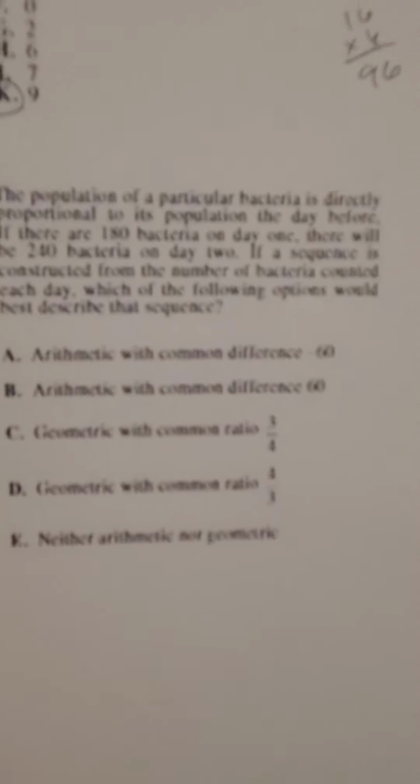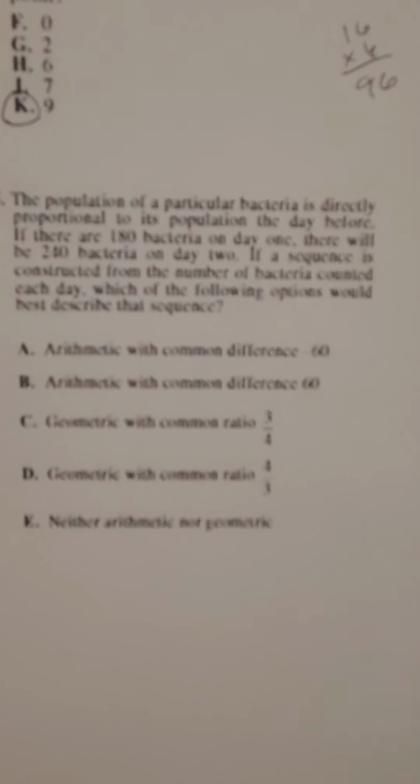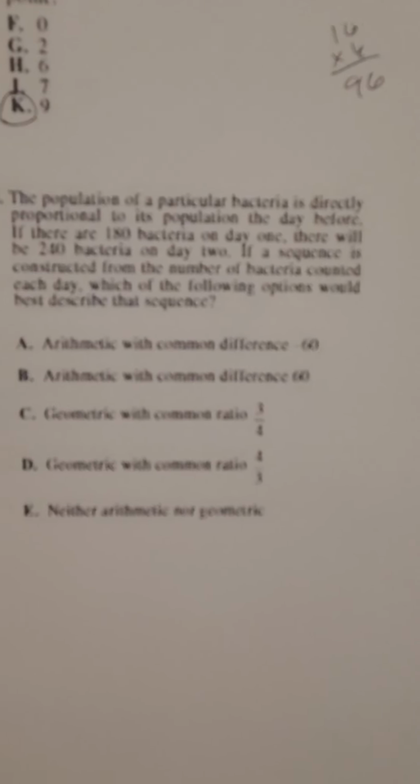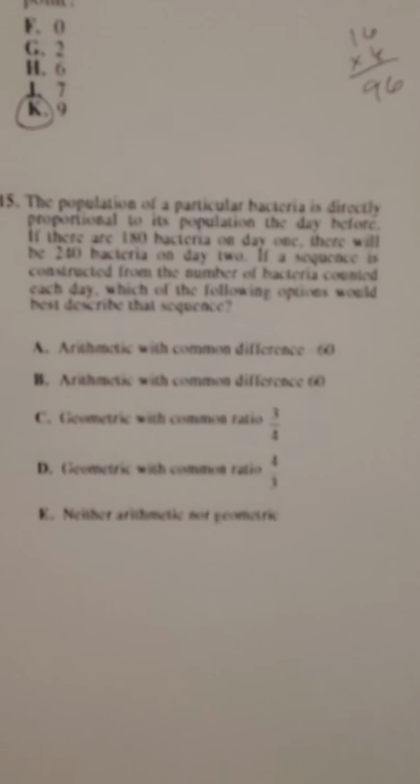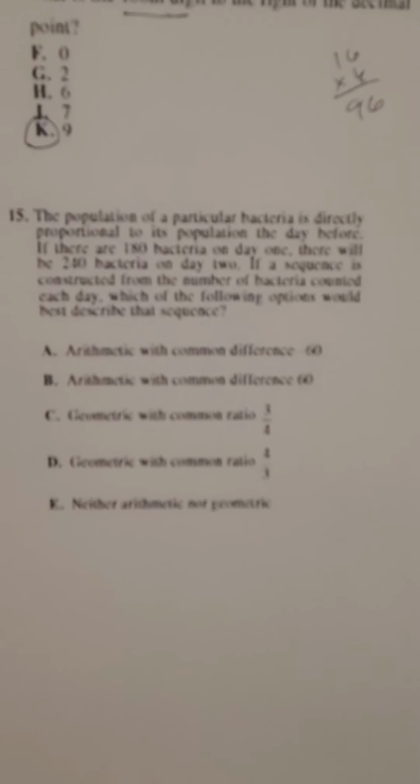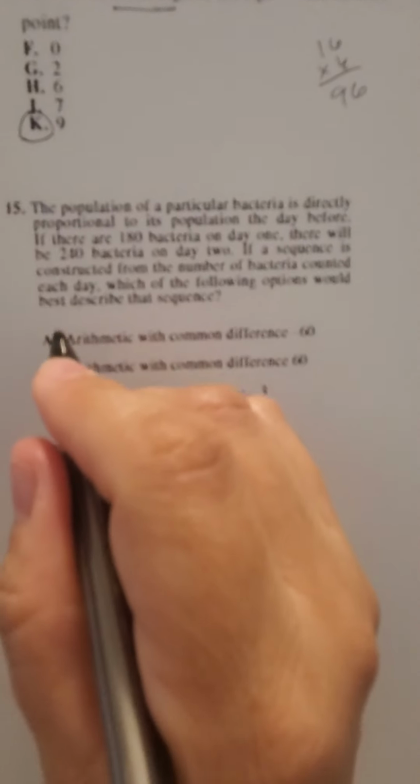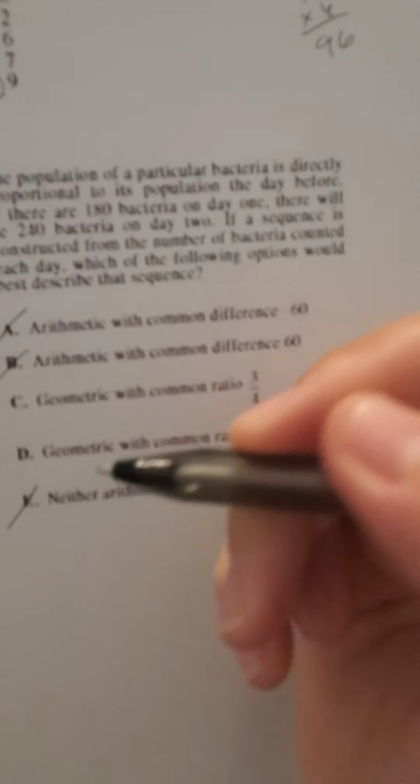Okay. All right. And then the last one, it's talking about a particular bacteria directly proportional to its population the day before. If there are 180 bacteria on day 1, there'd be 240 bacteria on day 2. All right, so automatically I should know that I can make a geometric sequence with this. I'm going to rule out A, B, and E.